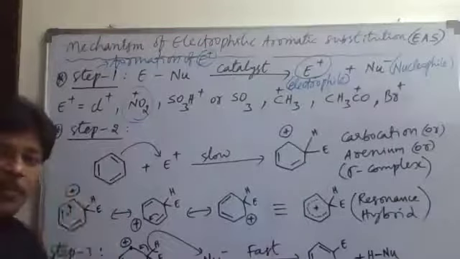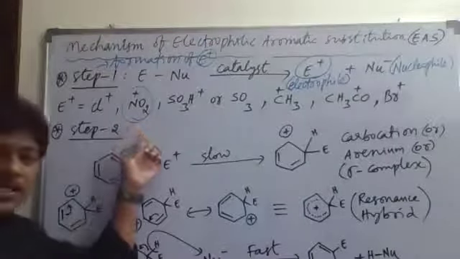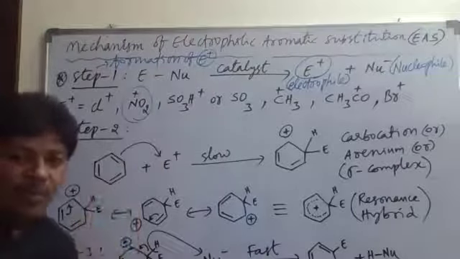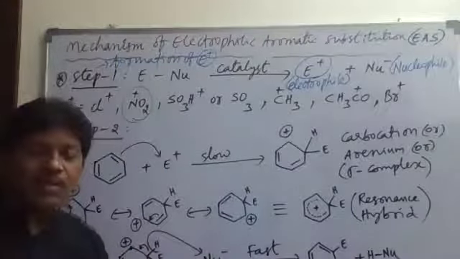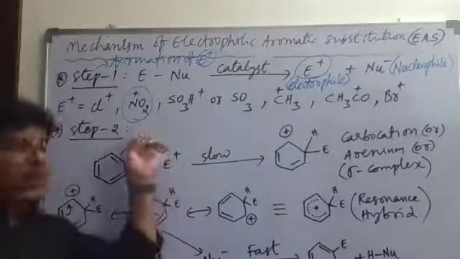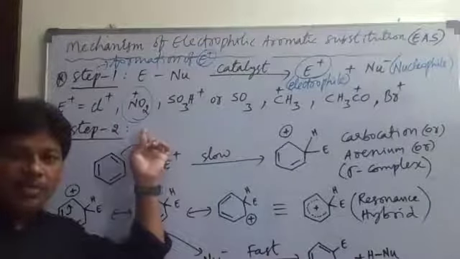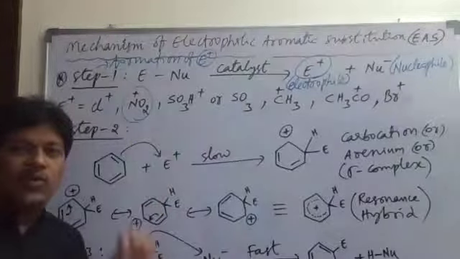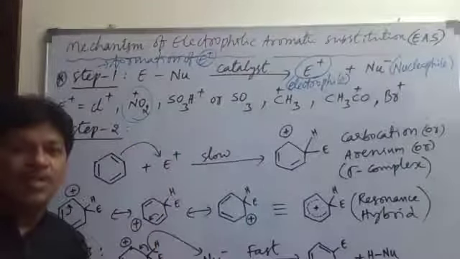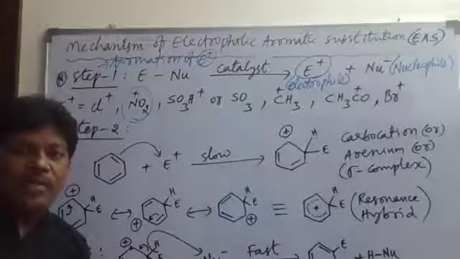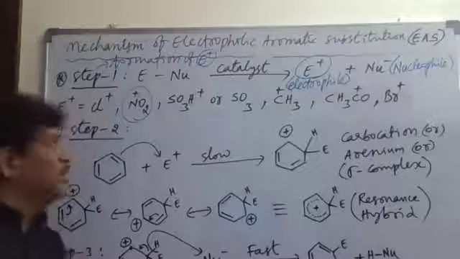The nitric acid molecule can produce NO2 plus in the presence of sulfuric acid. Remember that we are going to discuss everything. So this NO2 plus nitronium electrophile can be produced in the presence of concentrated H2SO4. That point keep in mind.